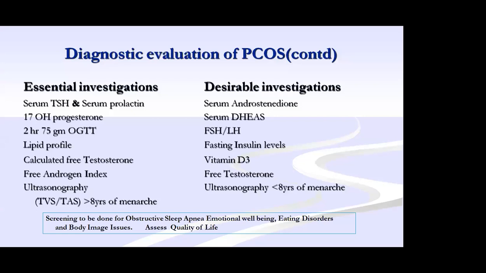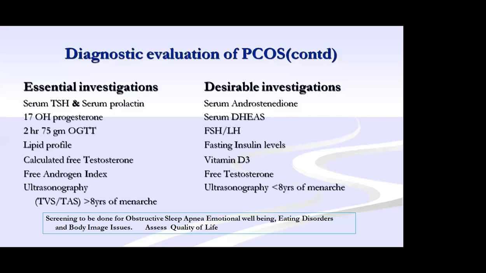Rule out thyroid and prolactin: TSH and serum prolactin. 17-hydroxyprogesterone for non-classical adrenal hyperplasia. GTT to be done if there is a family history and insulin resistance. Lipid profile for follow-up for metabolic problems. Calculated free testosterone, as I mentioned earlier, with the androgenic index and serum hormone binding globulin. It has to be divided and multiplied by 100, which will tell the calculated free testosterone.